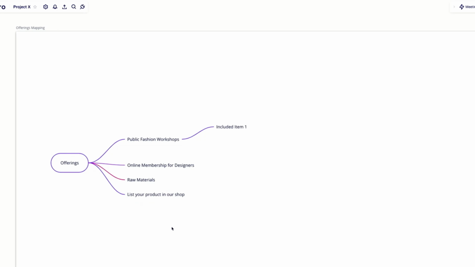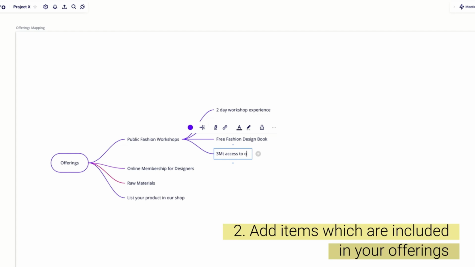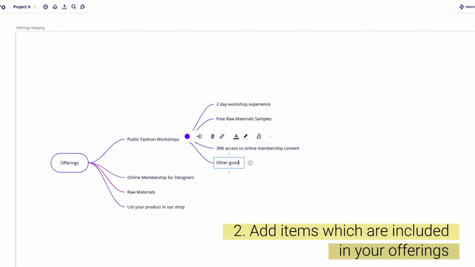Next, break down each offering into specific included items. For instance, if your offering is a public fashion workshop, think about adding details like a 2-day workshop experience, free raw material samples, or a fashion design book. These specifics provide clarity on what your customers will get and help you refine your offerings.